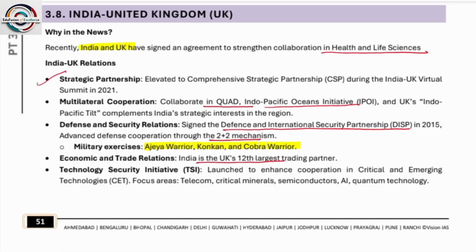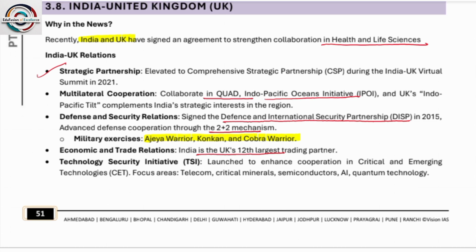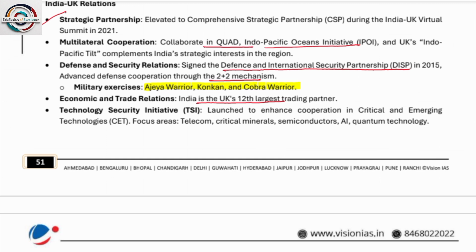Next is India-United Kingdom. There is not so much, just the same as the US. India and the UK have signed an agreement to strengthen collaborations in health and life science. Some of the multilateral cooperations like Quad, Indo-Pacific Oceans Initiative. Next, the UK's Indo-Pacific tilt. Next, signed the Defence and International Security Partnership (DISP) in 2015. Next, military exercises like Ajay Warrior, Konkan and Cobra Warrior. India is the UK's 12th largest trading partner.